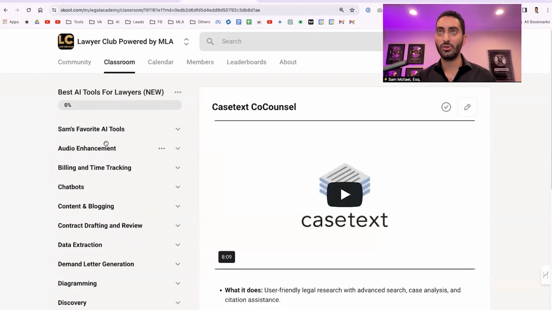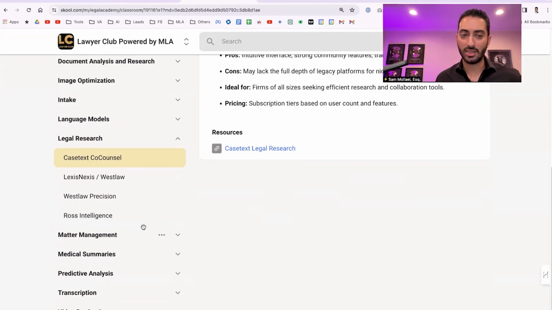Let me know if anybody uses any of these legal research tools like Casetext Co-Counsel or Lexis, any of that. But it seems to me these two options seem to be the right move if you're in legal research. Brandon, how's Casetext going? Hey, Sam. Casetext is great.